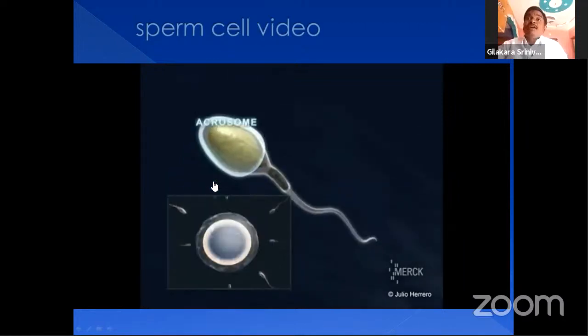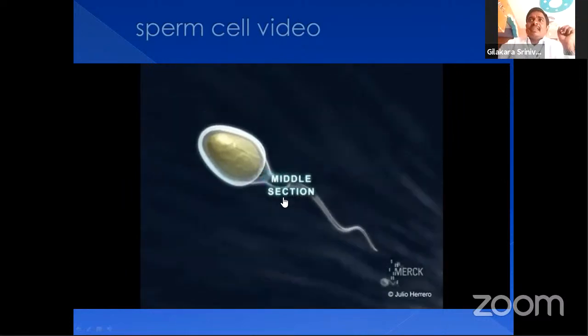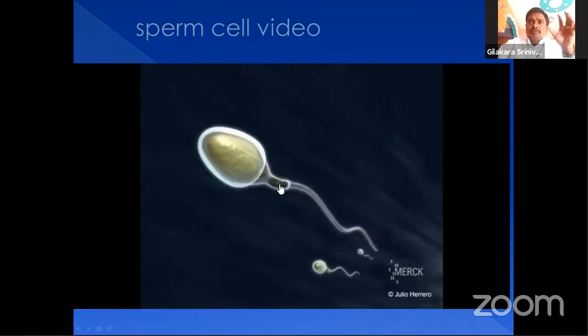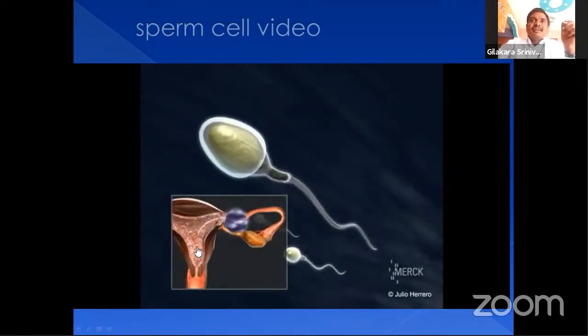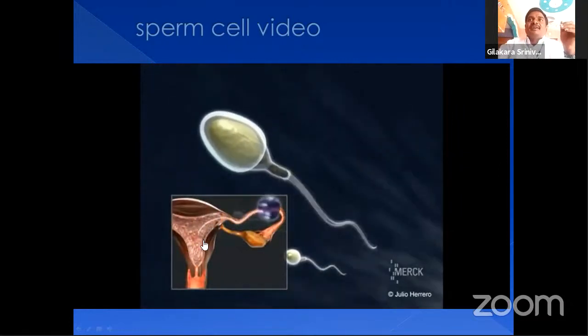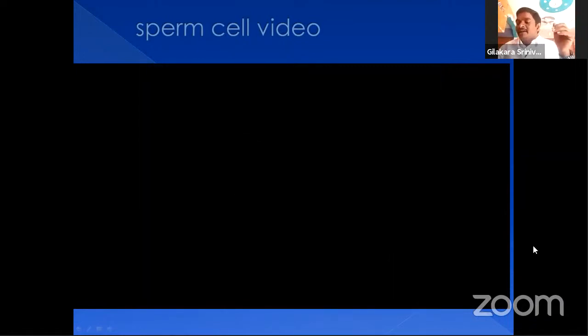And here you can see how the sperm cell is penetrating. This is the middle section. It contains many mitochondria to release energy, and the sperm cells are released into the female reproductive system, and finally penetrate the ovum and result in the fertilization process. That's why it is called the internal fertilization process.